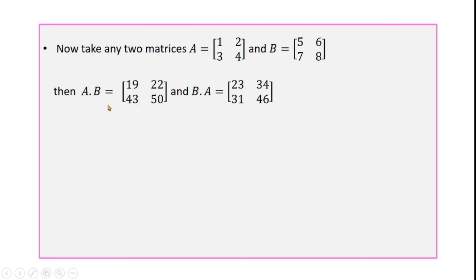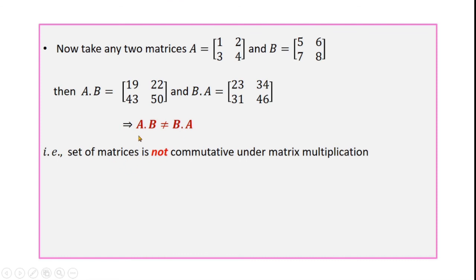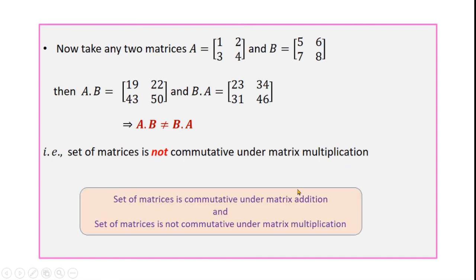That is, A dot B is not equal to B dot A. So the set of matrices is not commutative under matrix multiplication. The set of matrices is commutative under matrix addition, and the set of matrices is not commutative under matrix multiplication.